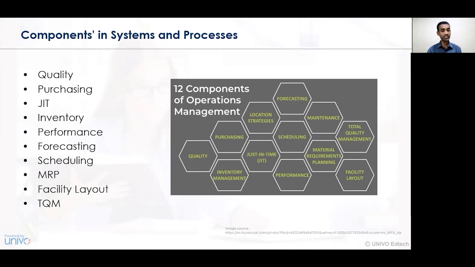So whenever there is a need, whenever there is a requirement of a certain amount of raw material, that particular amount of raw material should be available at the specified time. So delivery of goods and services within the specified time period for the production activity is the concept of just-in-time.